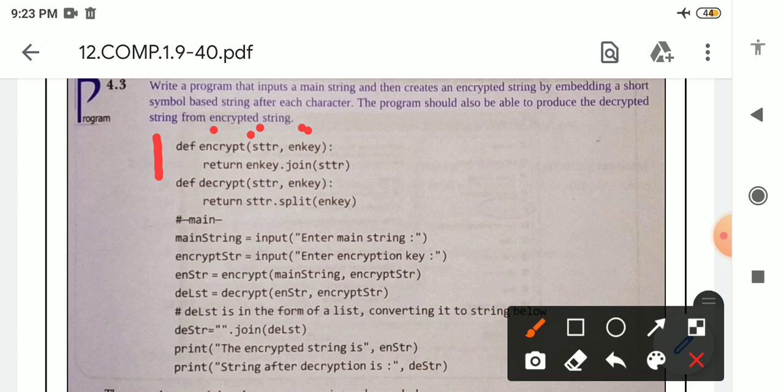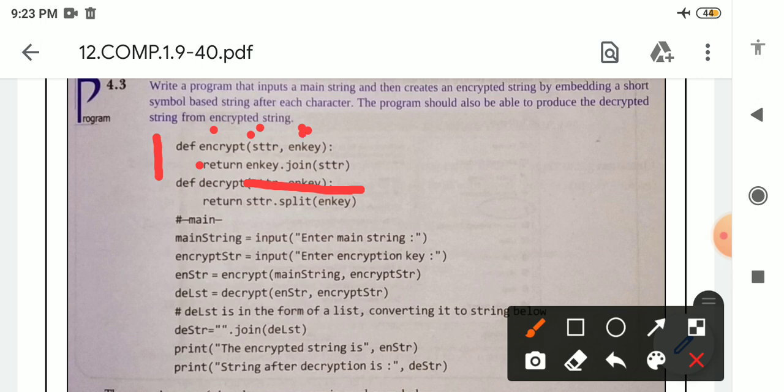So in the next line, in the function body, we are writing return en key dot join, and in parentheses we are writing str. str is actually the string. We are using the join function here, in which the symbol is given in double or single quotation.